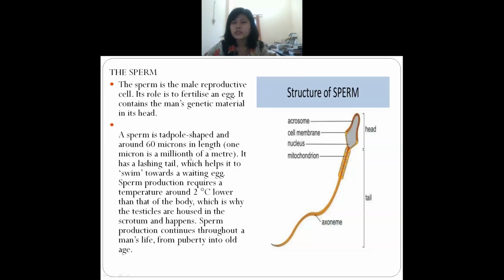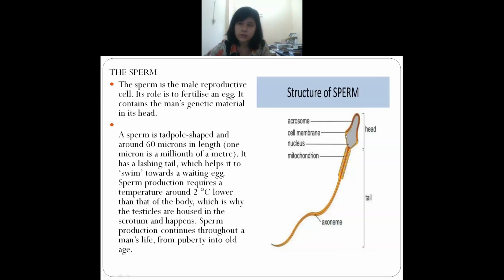Understand? So next is sperm. What is the sperm? What is the function? So let us discuss now. You can see that this is the structure of the sperm. This is how the sperm looks like. The first one is the head, and this is known as the tail. For you all, only this part is important. It is the head and the tail.